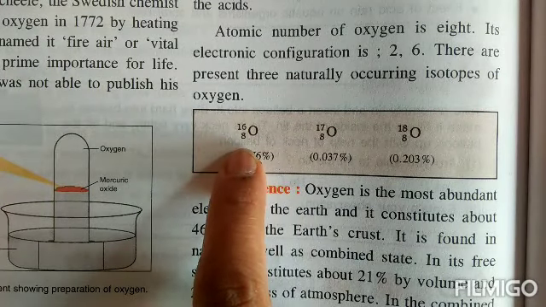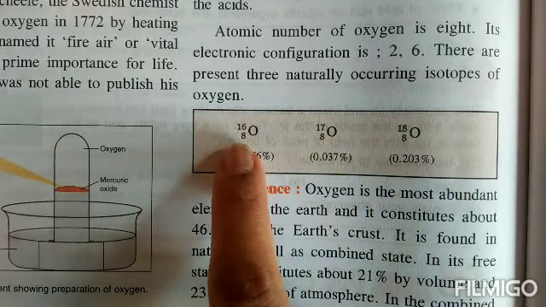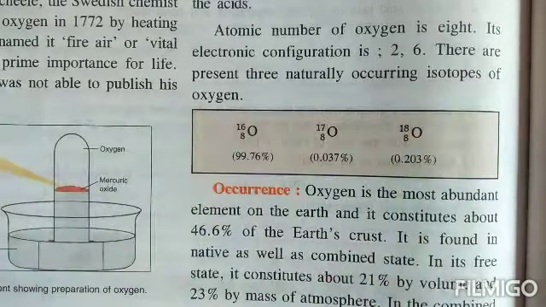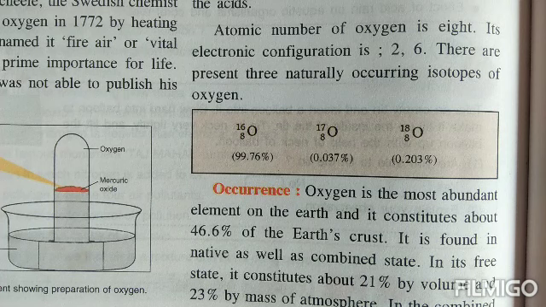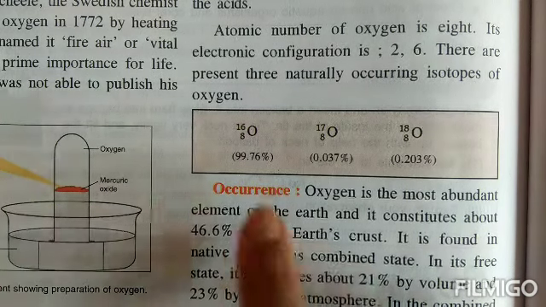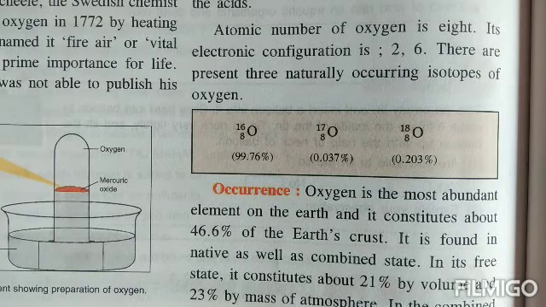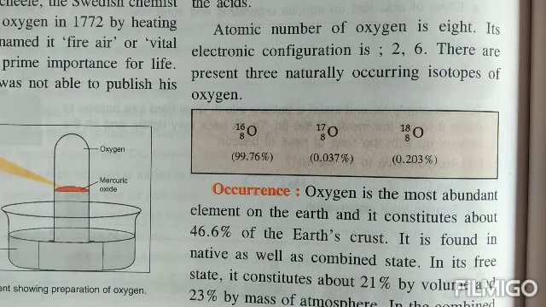Now if you look at it, it has 8, 8 and 8. That means same atomic number but a different mass number. See, 16, 17 and 18. Why is there a difference in the mass number, children? The difference is there in the mass number because all these 3 atoms of oxygen contain a different number of neutrons. The electrons are same, the protons are same, but it is the number of neutrons that gives rise to the isotopes. So oxygen has 3 isotopes.